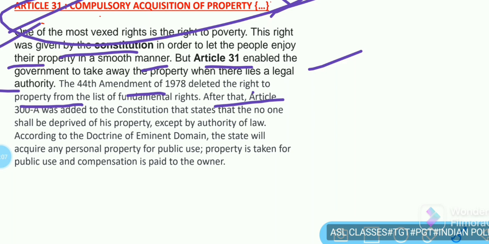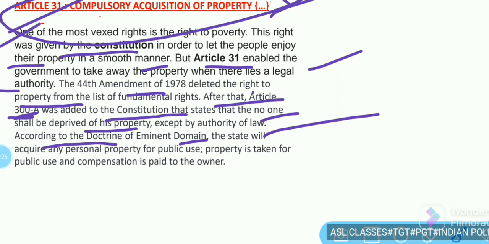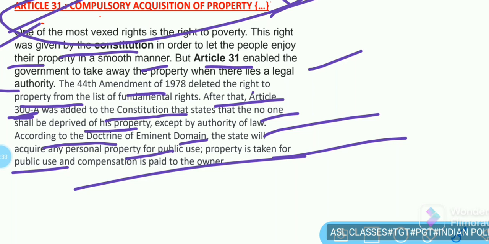After that, Article 300A was added to the Constitution, which states that no one shall be deprived of his property except by authority of law. According to the doctrine of eminent domain, the state can acquire personal property for public use. Property is taken for public use and compensation is paid to the owner.